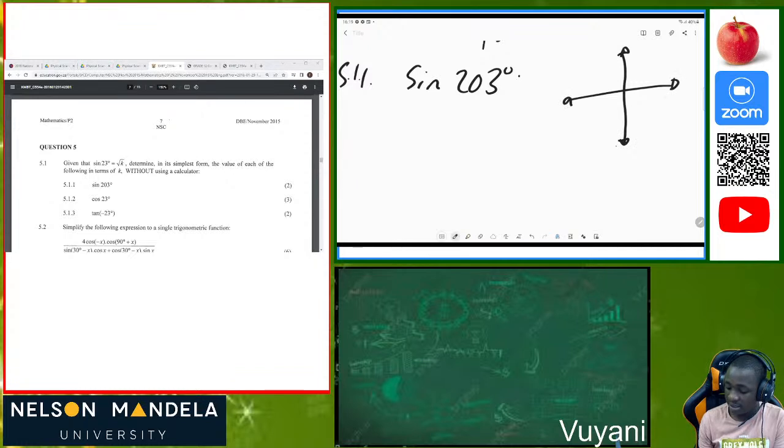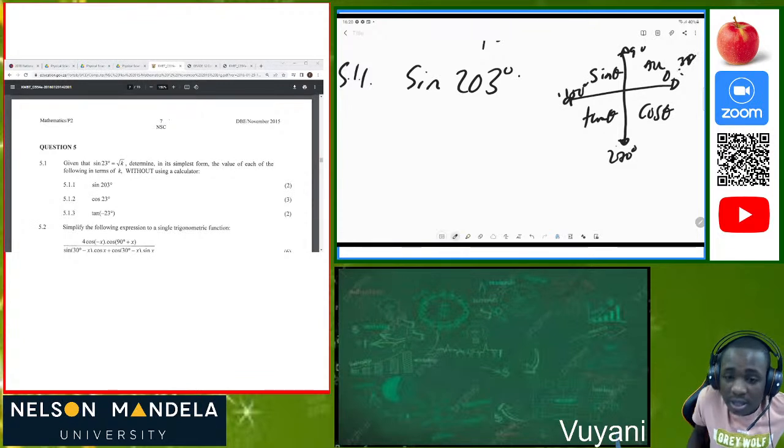The reduction formula says that All, Sine, Tan, and Cos, theta. You must know that this is 90, this is 180, this is 270, this is 0, and also 360. So in this case, we are told to calculate sine of 203.